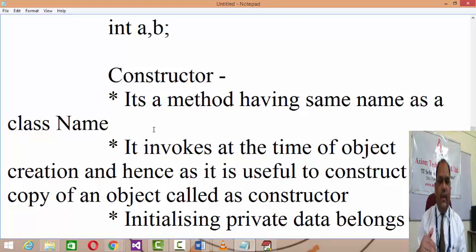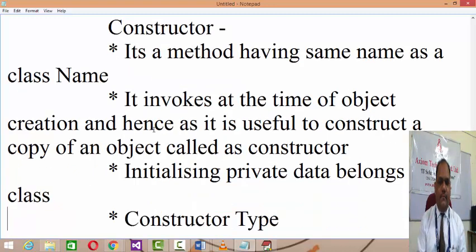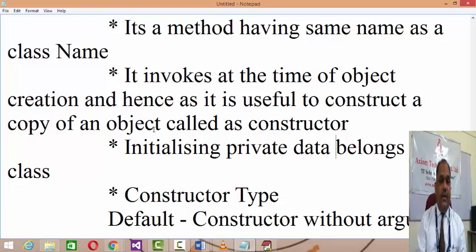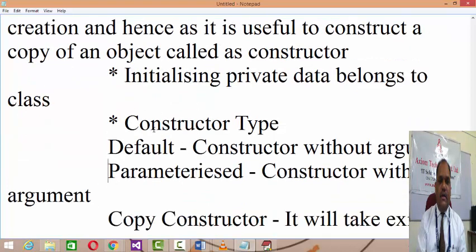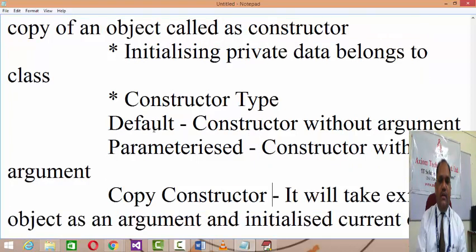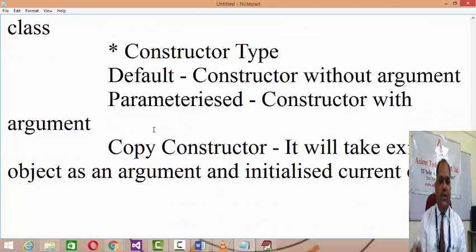Means why constructor? To initialize the private data belonging to the class, or rather to the object, right? This is the motive behind writing a constructor. Now constructors are divided into three types. One is the default constructor without argument, the parameterized constructor with argument, and the copy constructor. It will take an existing object as an argument and initialize the current one.